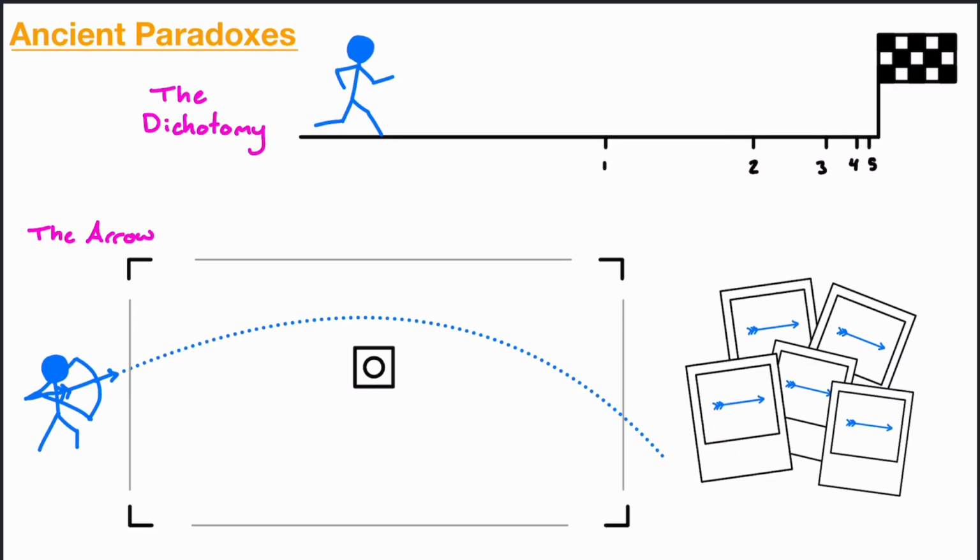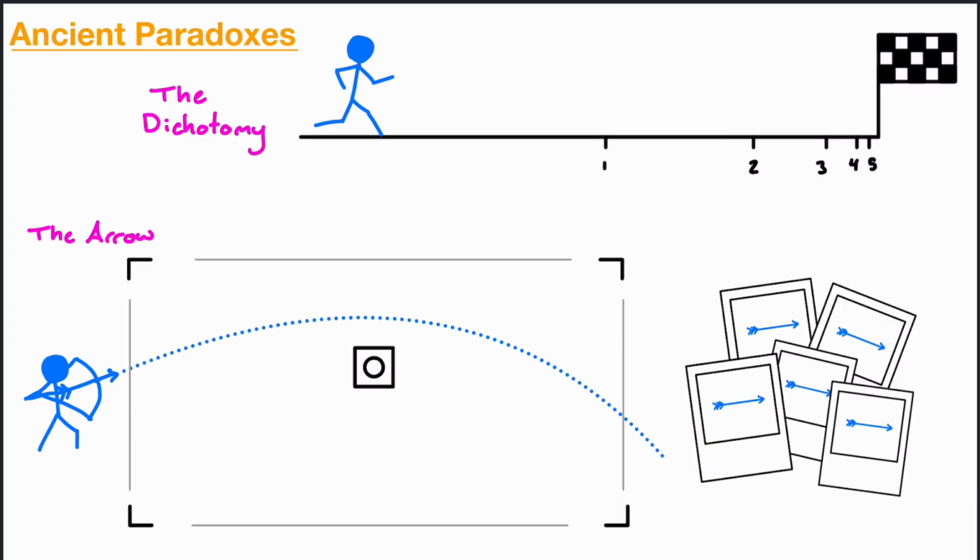So if we look at every single interval, if we look at each of these dots and think of them as a picture that we've taken, then how does it actually move? How does the arrow move if each of these pictures, each moment in time that we're looking at this arrow, it's not moving, it has no velocity? How does it actually get shot, and how does it actually move and fly through the sky to land? How does that actually work?